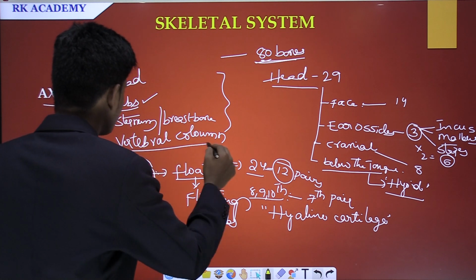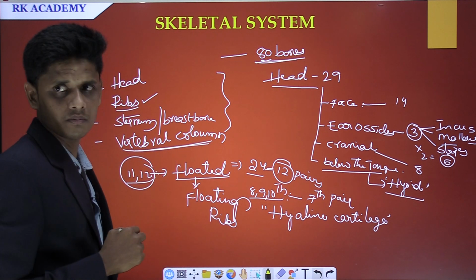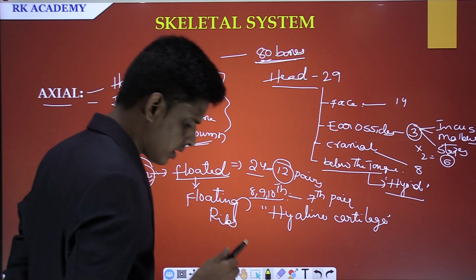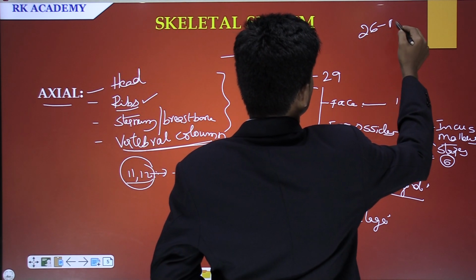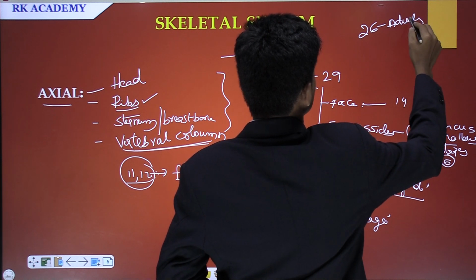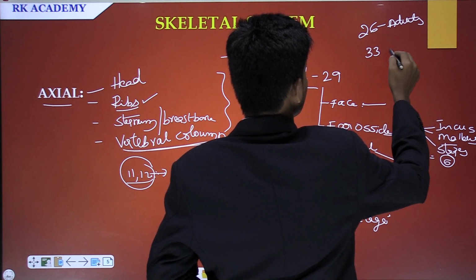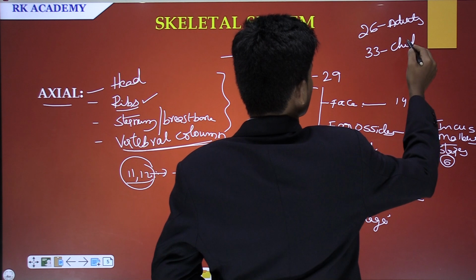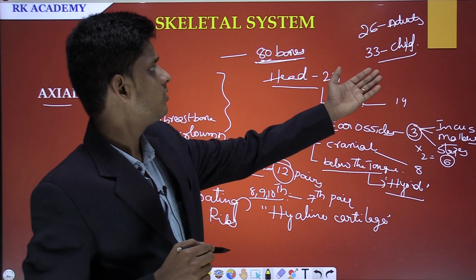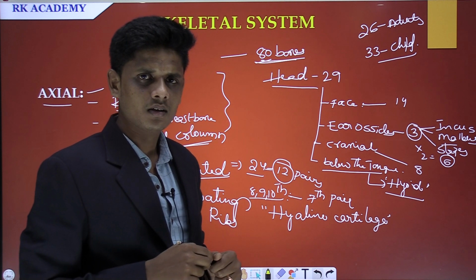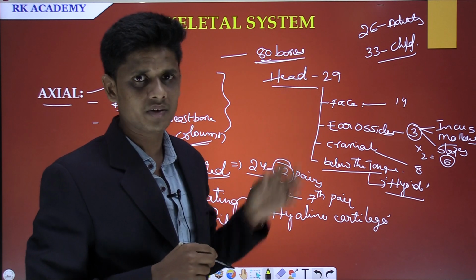And the second last segment is the vertebral column. If you see the vertebral column of a body, there are 26 vertebrae in adults, and 33 vertebrae are seen in a child. What is the difference between 33 and 26? It is not a difference of 7.